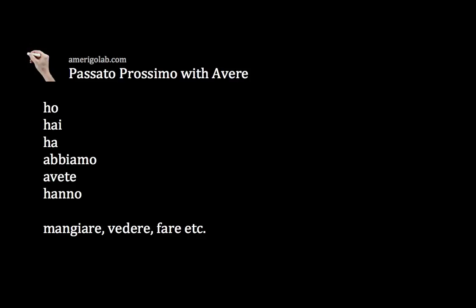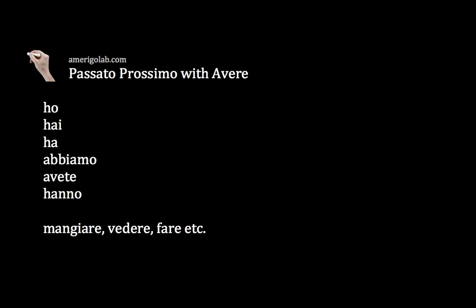Mangiare, che cosa? Vedere, che cosa? O chi? Fare, che cosa? So every time after a verb you can ask a question that is the equivalent of who or what, you are in front of a transitive verb. And that tells you that you must use the auxiliary avere as a first word.